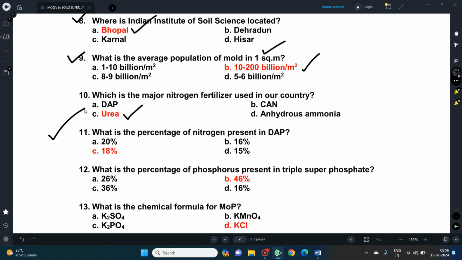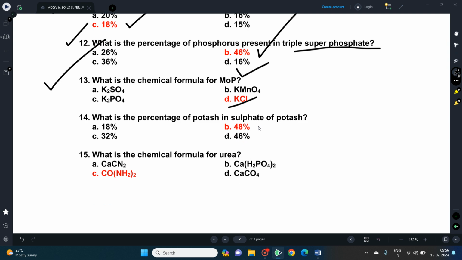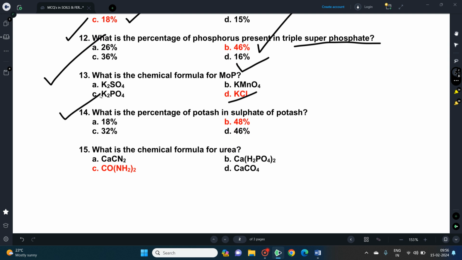11th question, what is the percentage of nitrogen present in DAP? The nitrogen content of DAP is 18%. The question number 12, what is the percentage of phosphorus present in triple superphosphate? The percentage of phosphorus present in triple superphosphate is 46%. The question number 13, what is the chemical formula of muriate of potash? That is potassium chloride, the correct answer. And question number 14, what is the percentage of potash in sulfate of potash? The potash present in sulfate of potash is 48%.